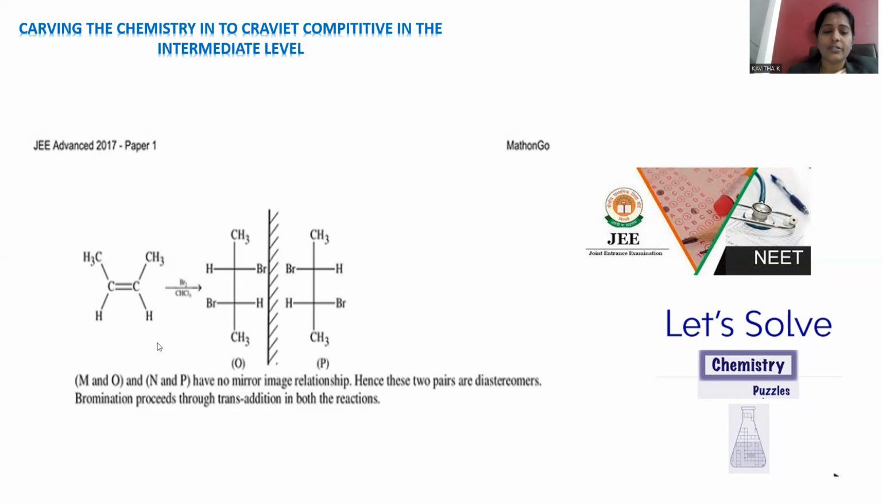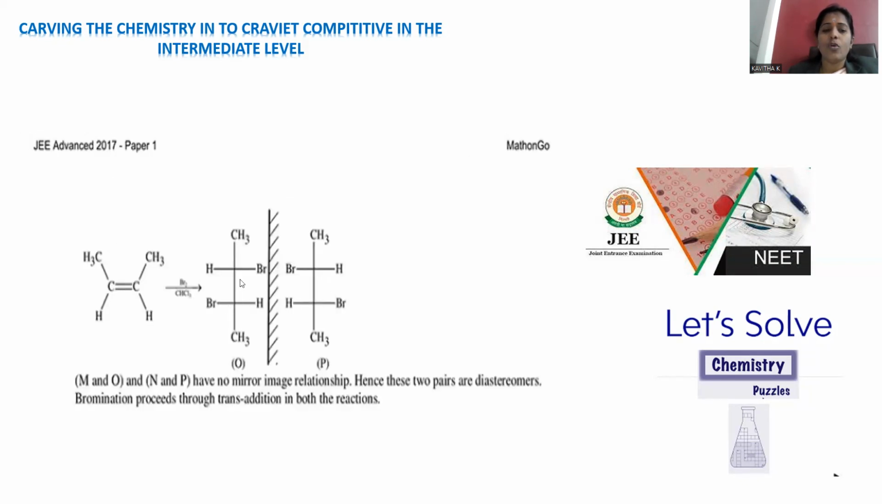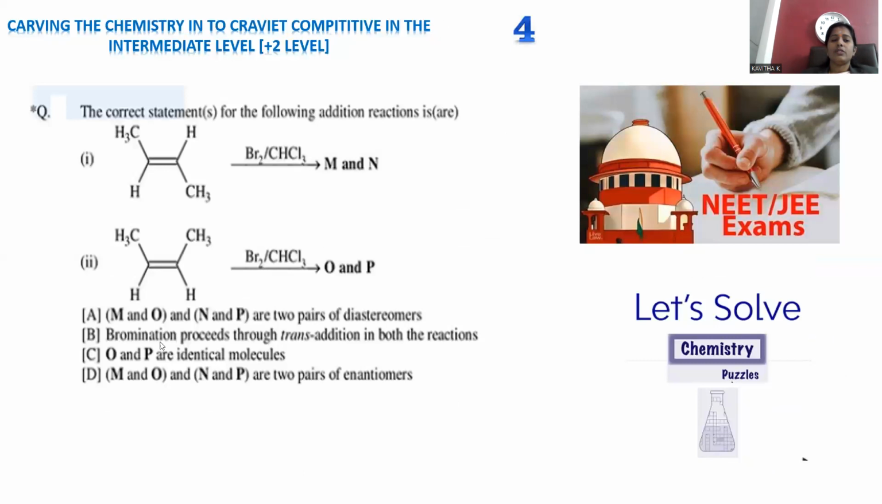At this condition, you can say that MO. If you take M, both the bromo are on the same side, and if you take O, the bromo are in the anti direction. MO and NP have no mirror image relationship, and hence the two pairs are said to be diastereomers. So whatever is mentioned in option A is perfectly correct. MO is diastereomeric, NP is also diastereomeric, so this is correct.